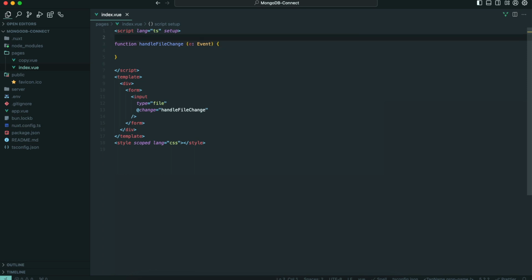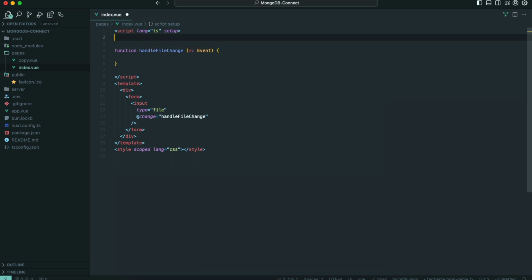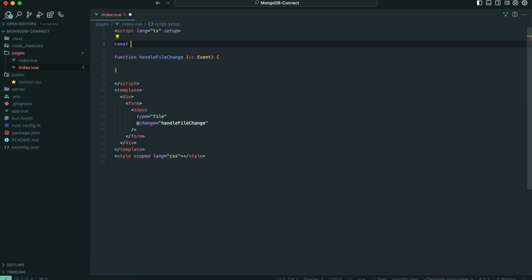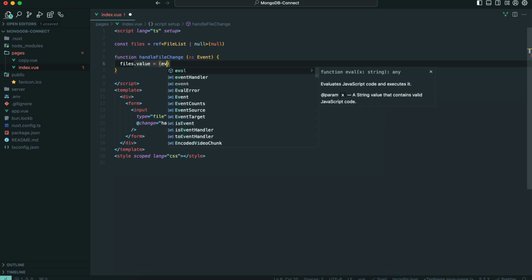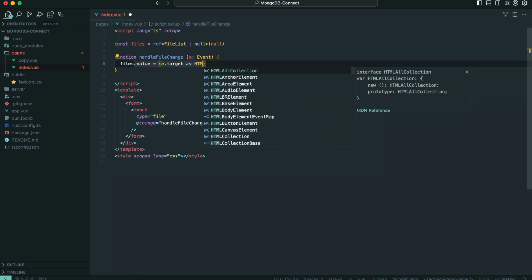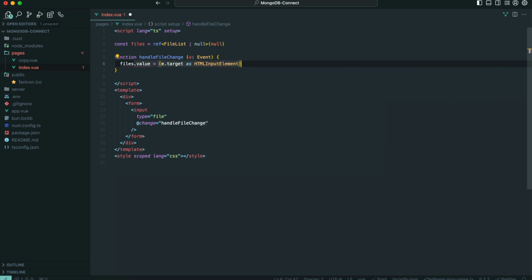Above it, let's also create a file ref. So const files is a ref, and that will be a FileList or null, since the initial value is null. Then inside handleFileChange, files.value will be equal to event.target as HTMLInputElement, then files.